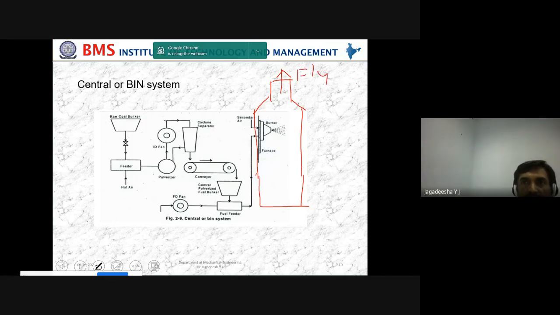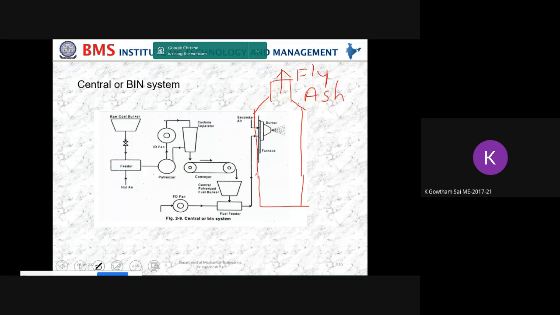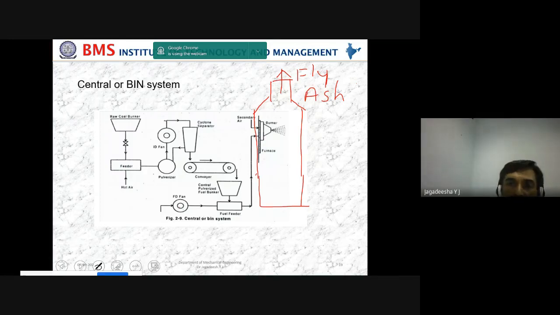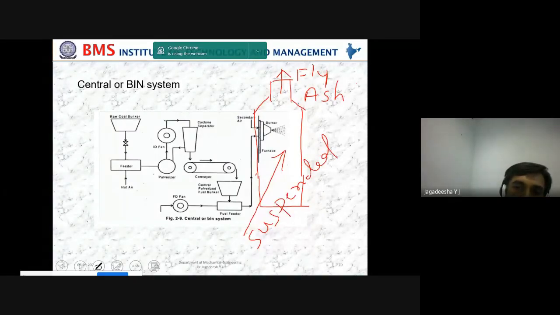Gautam, did you read this one? Yes, sir. Fly ash. Yeah, fly ash. Suspended form of combustion.